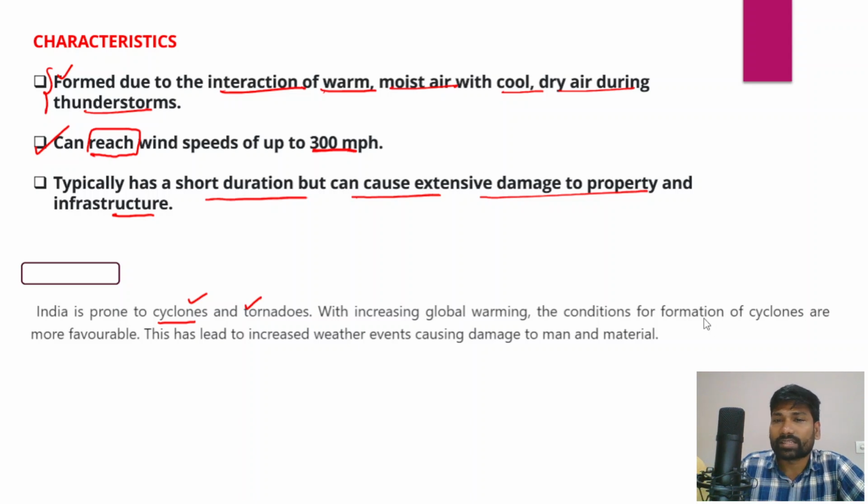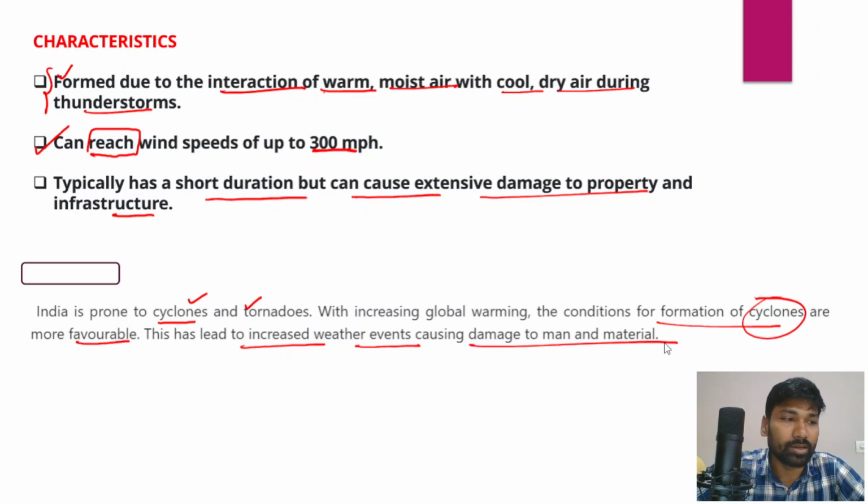All these factors have been creating conditions for the formation of cyclones, and this has led to increased weather events causing damage to man and material, right?